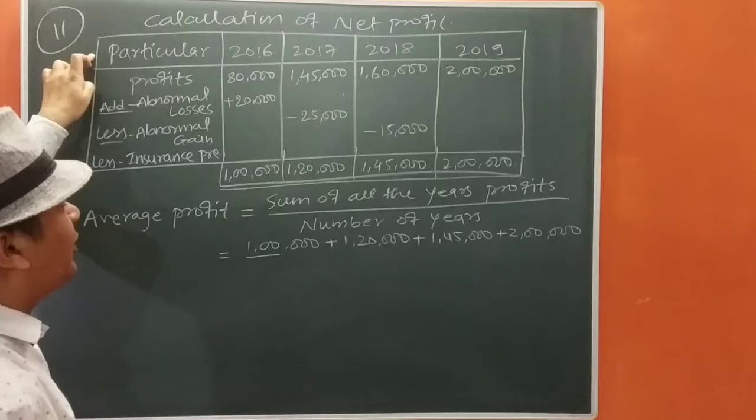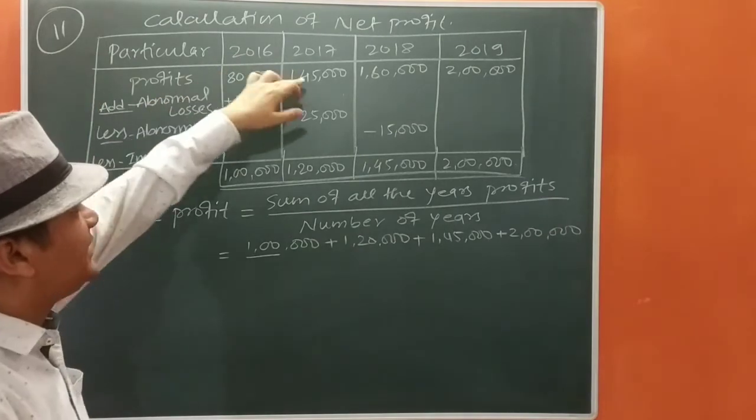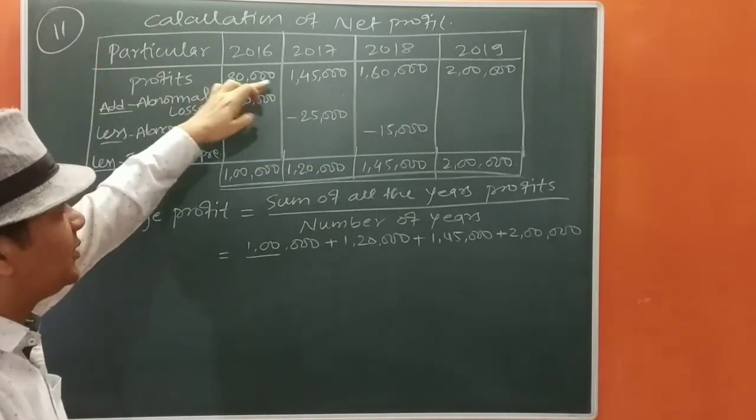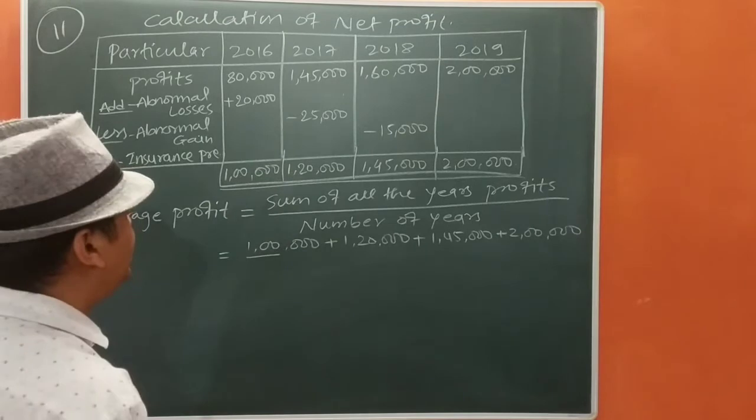So let us calculate. We are going to calculate the net profit. 16, 17, 18, 19. The profits are given: 80,000, 1,45,000, 1 lakh 60, 2 lakh.